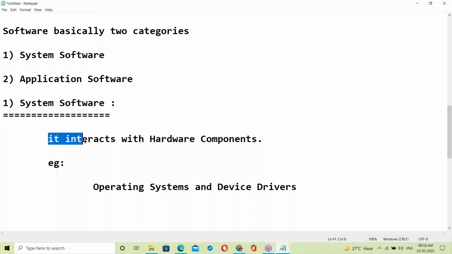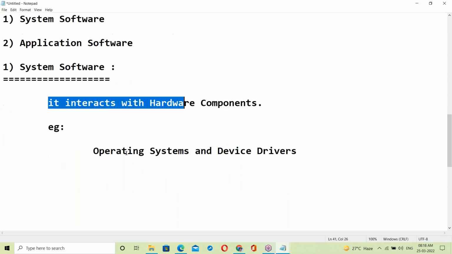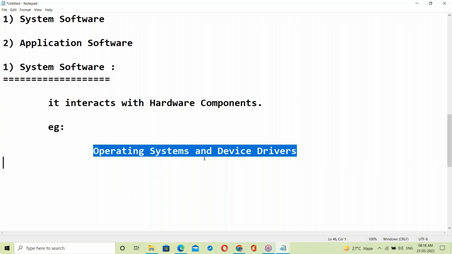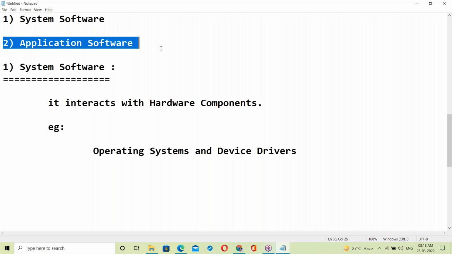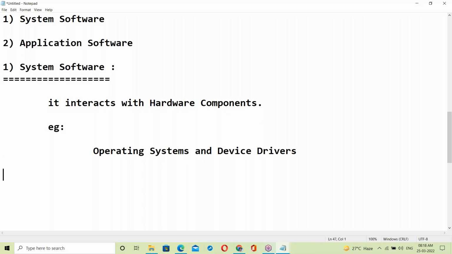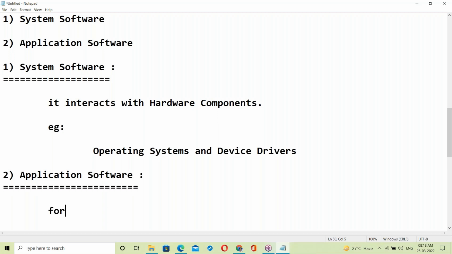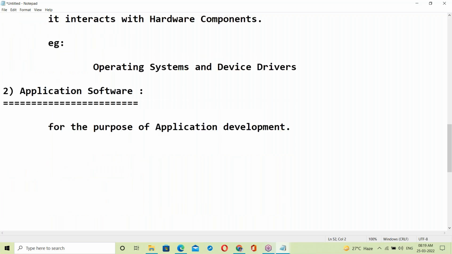System software interacts with hardware components. Examples: operating systems and device drivers. Okay. Now, what is application software? Application software is for the purpose of application development.